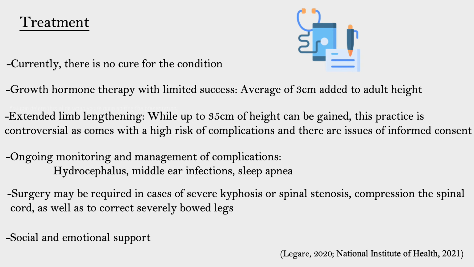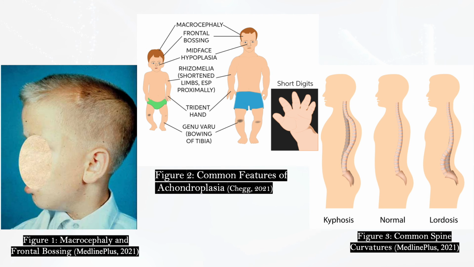There is currently no cure for achondroplasia. Treatment options include growth hormone therapy and extended limb lengthening. However, these come with their own risk of complications. Achondroplasia entails ongoing monitoring and management of complications, and surgery may be required for severe cases of bowed legs or if the curvature of the spine compresses the spinal cord. Another very important aspect of care for someone with achondroplasia is social and emotional support throughout life.